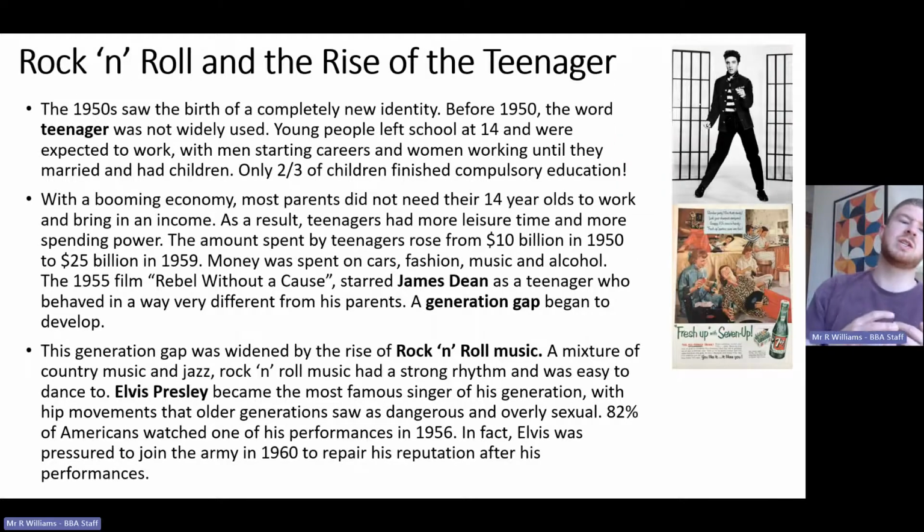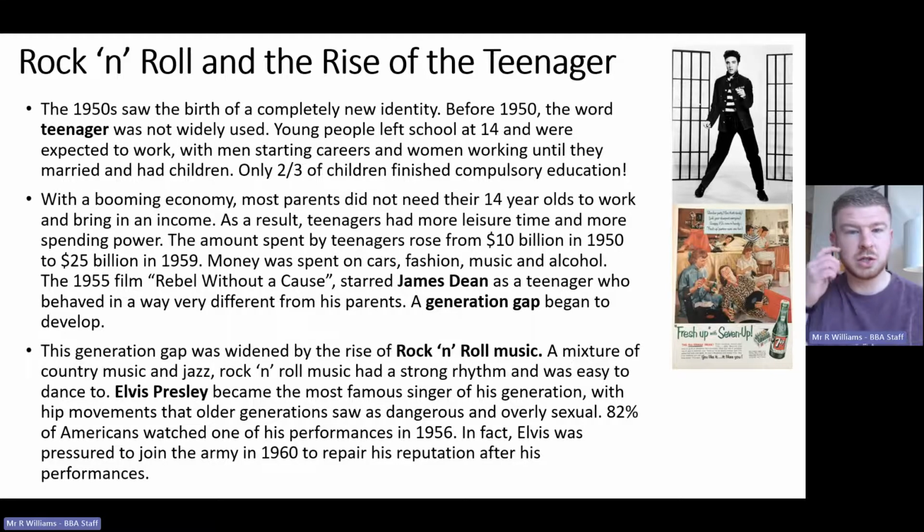The 1950s also sees a rise in a completely new identity, the idea of the teenager. Before 1950, the word teenager wasn't widely used at all, and people tended to become children and then jump straight to adults. Young people would leave school at 14 and they would be expected to work. Men would often start in careers at that point, whereas women would work just for a couple of years until they'd be expected to start families. Even though education ended at 14, only two-thirds of children actually finished that compulsory education. Many stopped before then. But that starts to change in the 1950s because of a booming economy; parents aren't reliant on their children to bring in extra income.